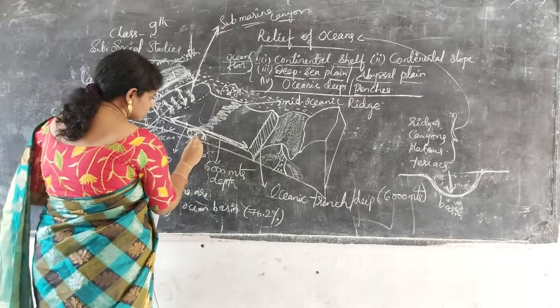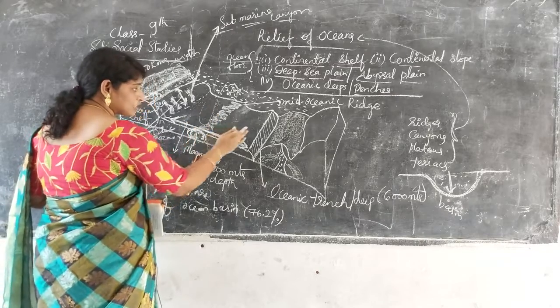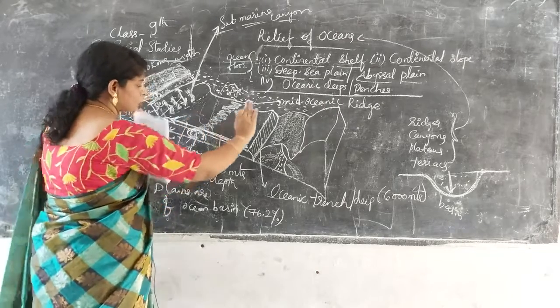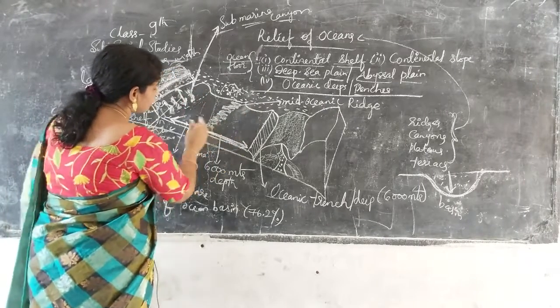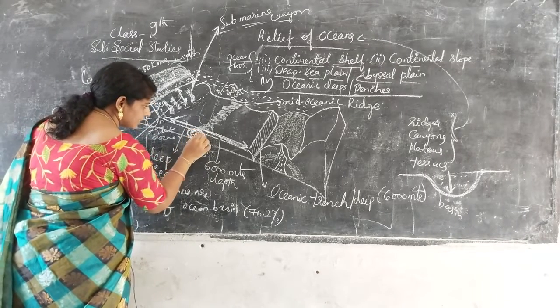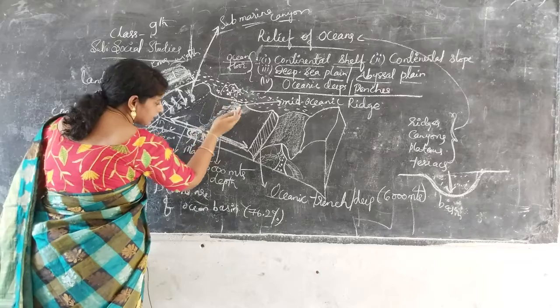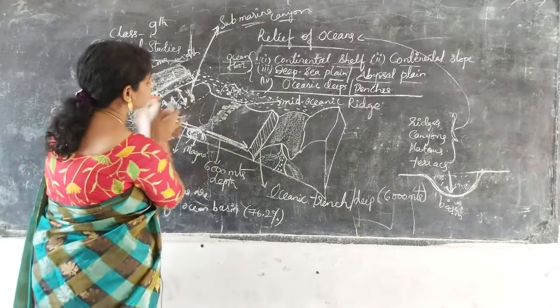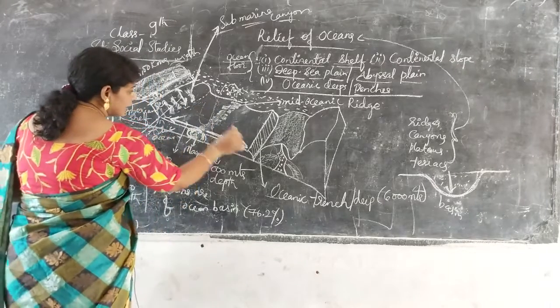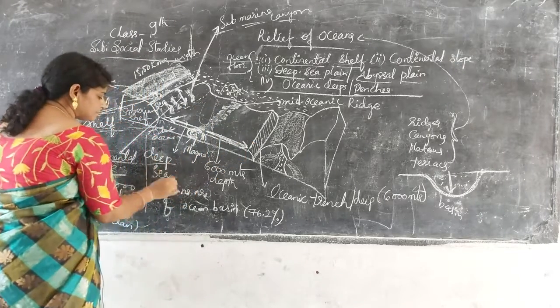In the starting lessons I said how these slopes are formed. Two slopes will form like this, and magma production is seen in this area. So in this form they stay. This region up to here we will call deep sea plains.